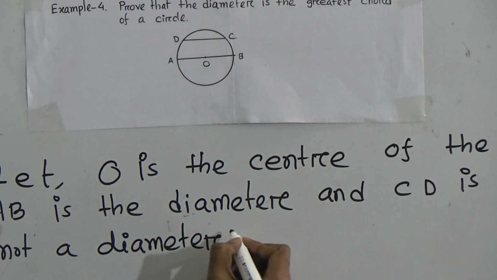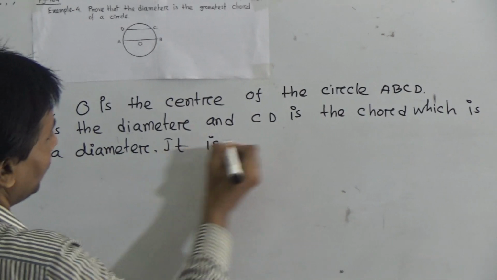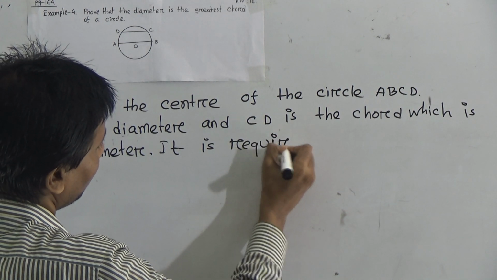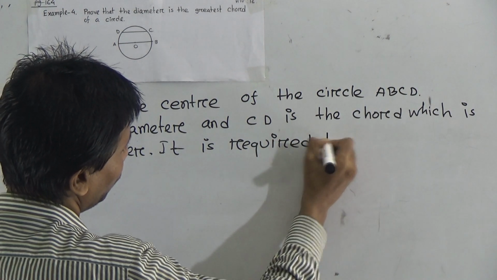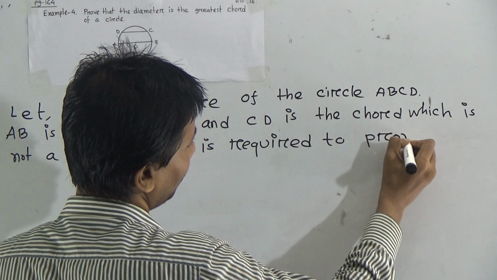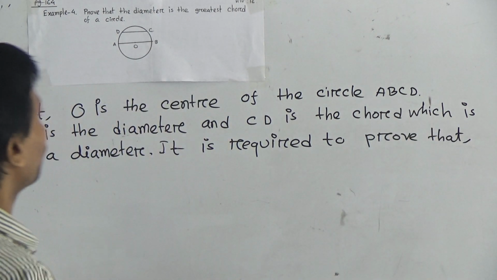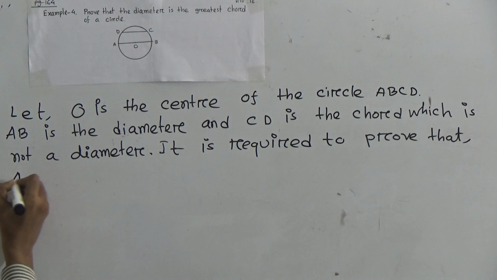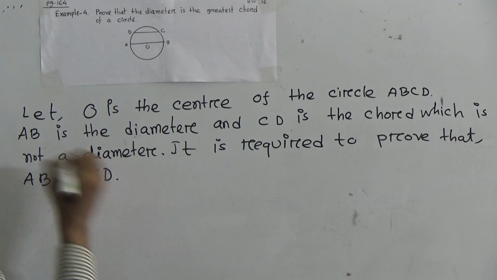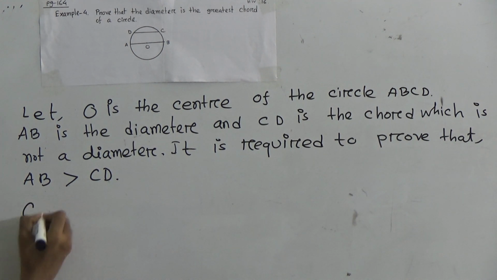Now you have to write: it is required to prove that AB is greater than CD. Now write construction.